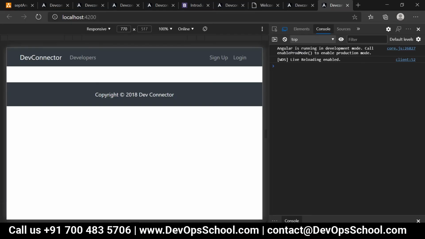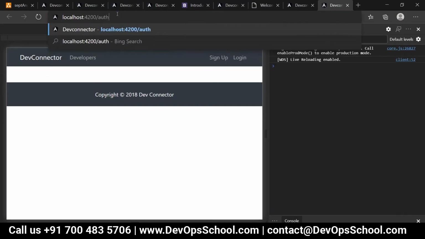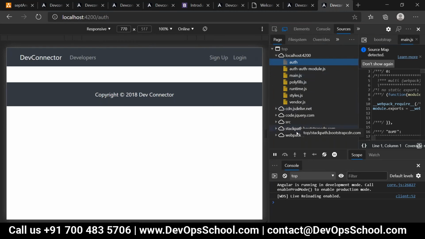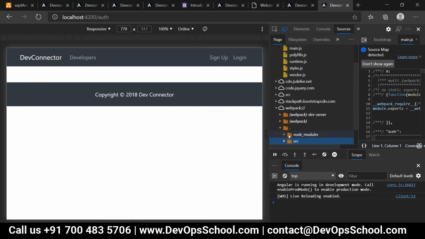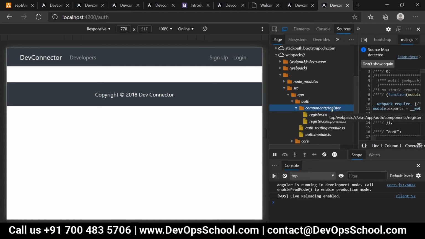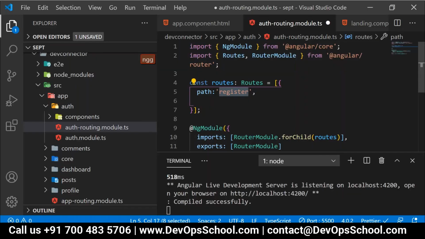People, try to understand. We'll provide /auth. What is the responsibility of /auth? The responsibility of /auth is to load the auth module, correct? Now, when you reach this auth module, what is your expectation? Do you want to load the register component or not? So for that purpose, who will help? Internal routing will help you, correct?